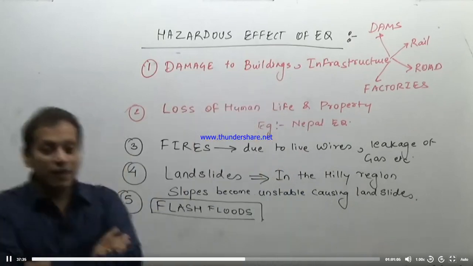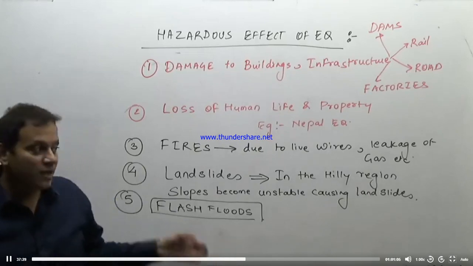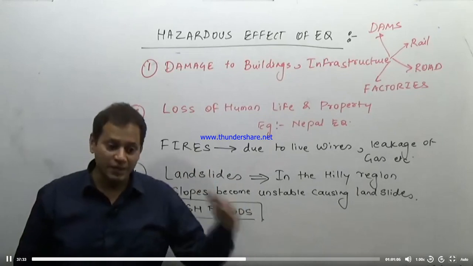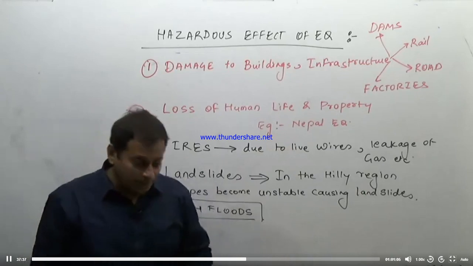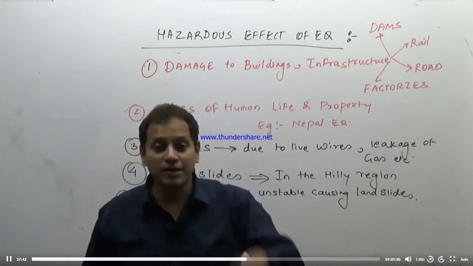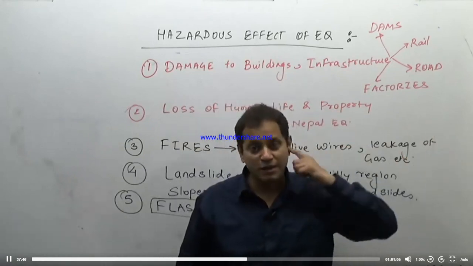Now, why are these flash floods dangerous? If a flood occurs in normal conditions, the administration and the people are ready for it. They start moving toward higher areas, start collecting essential items such as food, and shift to higher regions which won't be affected by the floods.